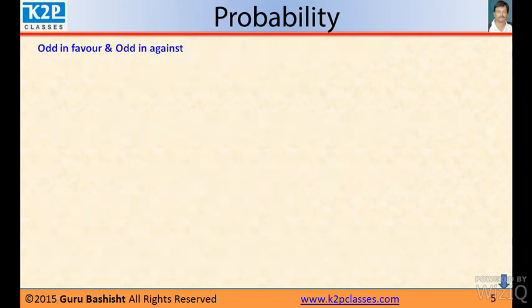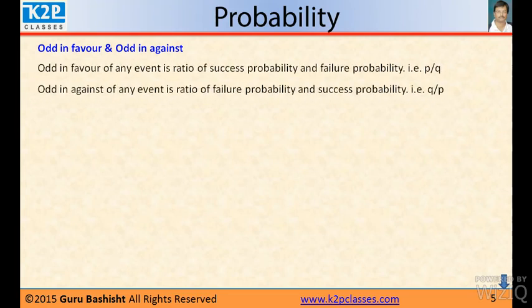Now, odds in favor and odds against. Odds in favor of any event is the ratio of success probability and failure probability.